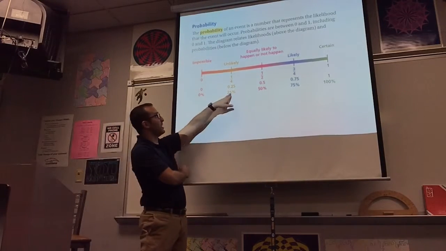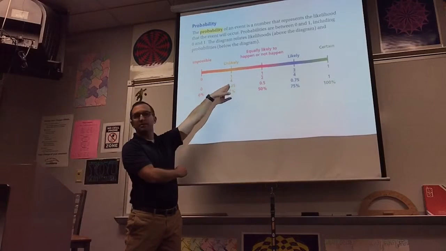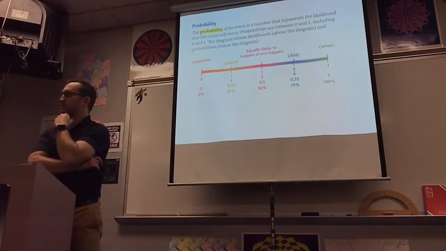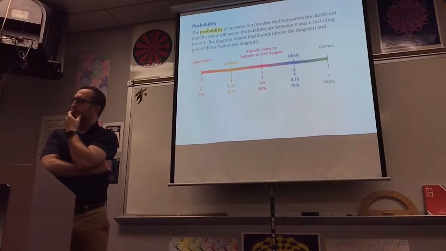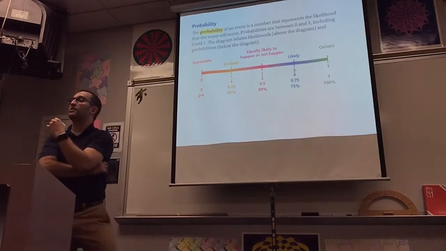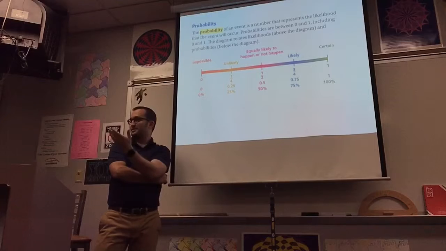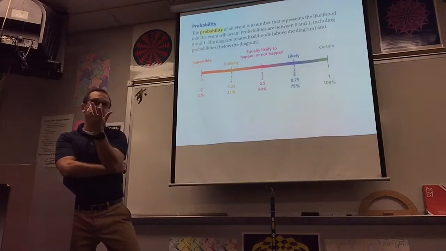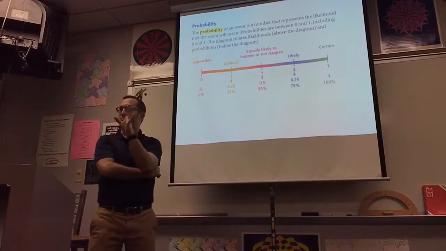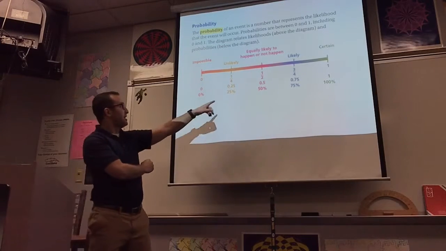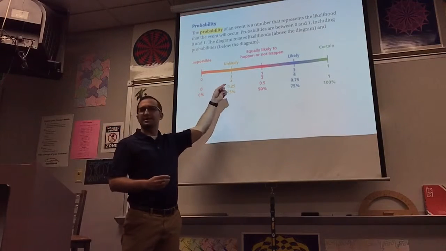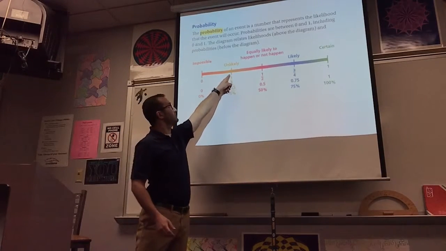Give me an example of something that would be unlikely. Yeah. It snows today, that would be very, very unlikely, right? Because the temperature. It's freezing right now. It rains today, that would be unlikely, because the rain has already passed. I guess what I'm really asking you is, give me something that has a probability of this.